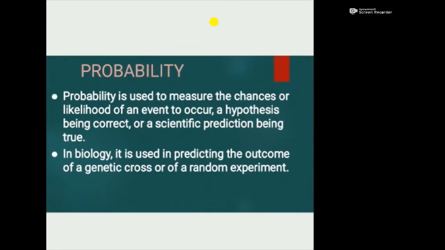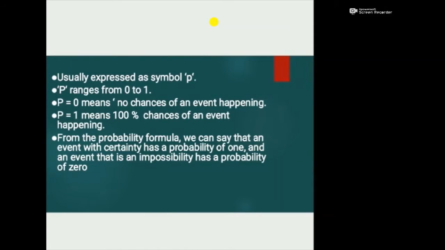What is probability? Probability is used to measure the chances or likelihood of an event to occur, or a hypothesis being correct, or a scientific prediction being true. In biology, it is used in predicting the outcome of a genetic cross or of a random experiment. Usually, probability is expressed by the symbol P.